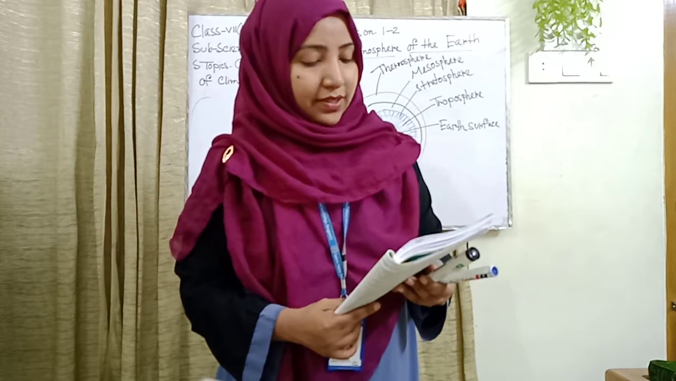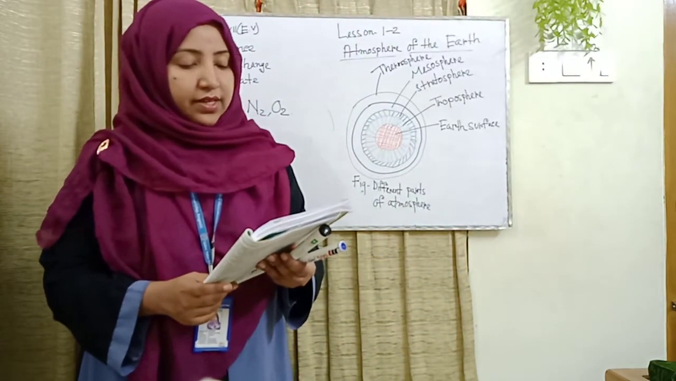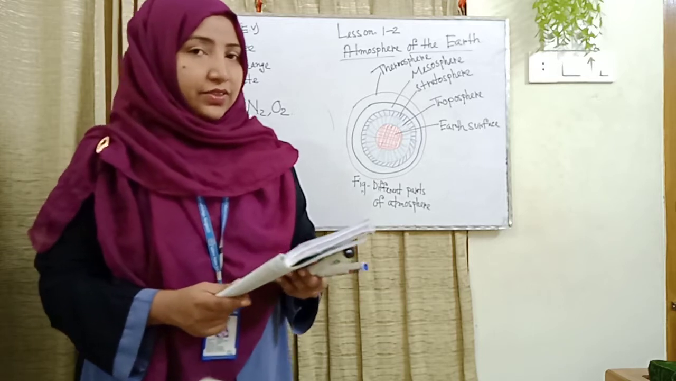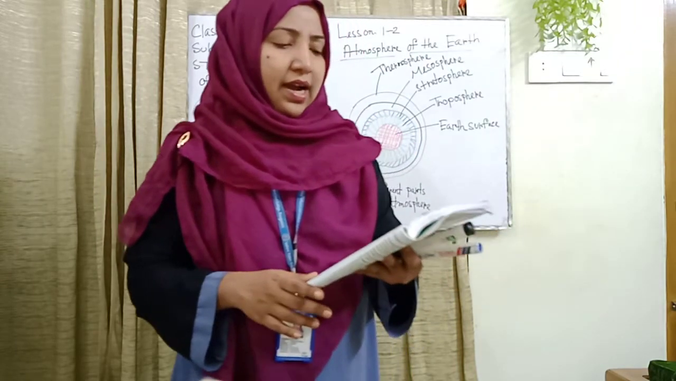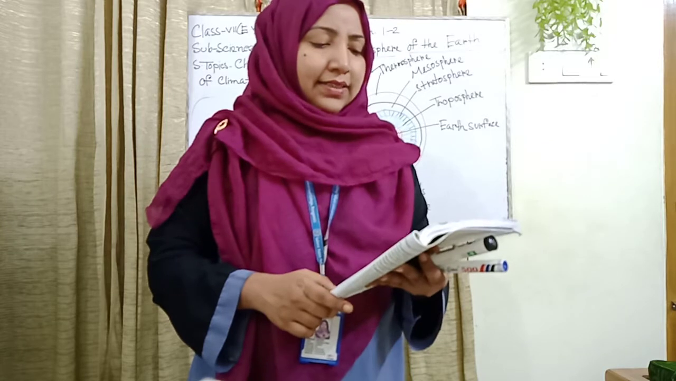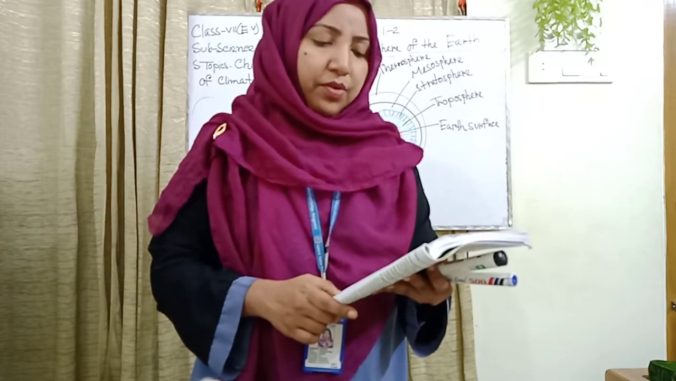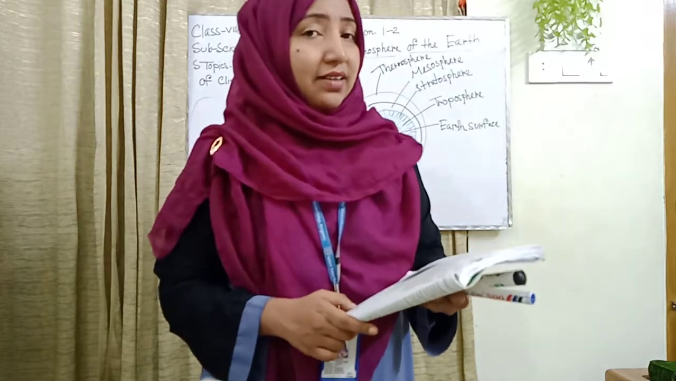The earth attracts everything towards it. Due to this attraction, the gases of the atmosphere remain near the earth's surface. That is why the atmosphere near the earth's surface is compact. As you ascend upward from the earth's surface, the atmosphere becomes lighter and lighter.